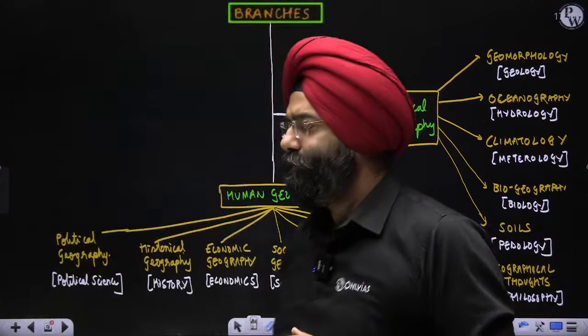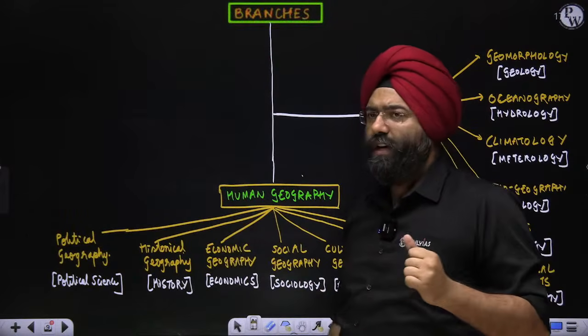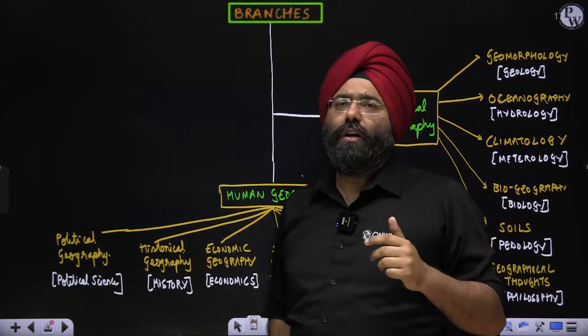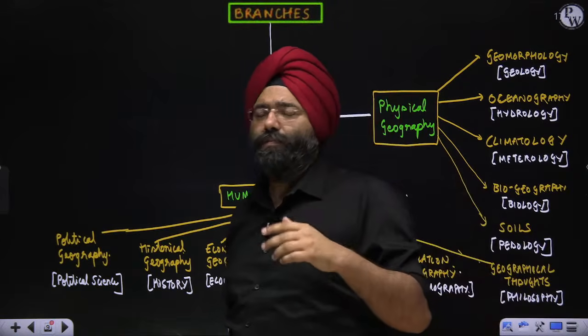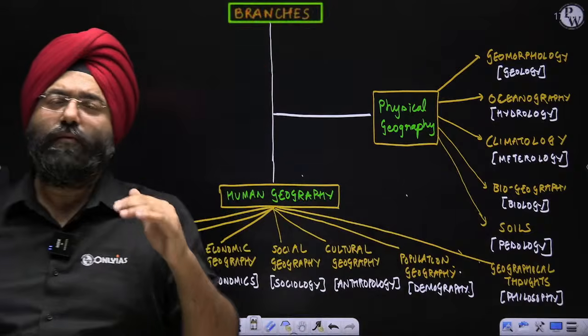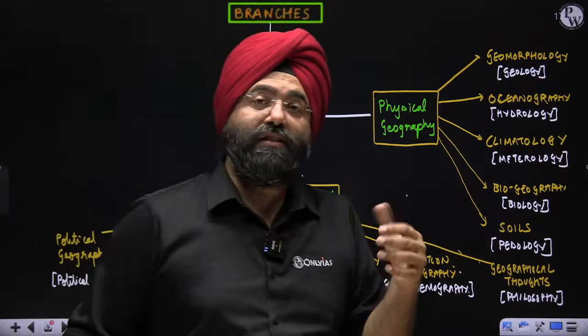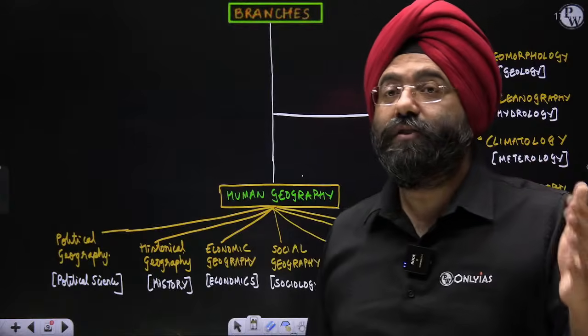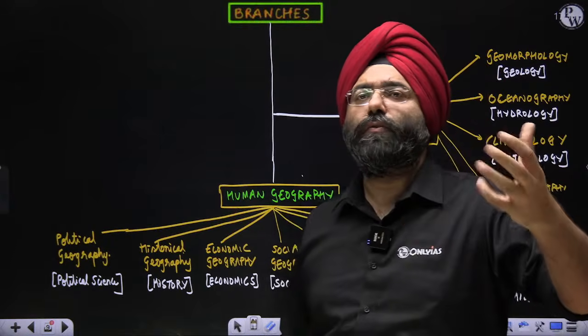Okay, let's see. Historical geography. Historical geography also talks about a lot of things that have taken place in the past, which have overlap with history: how history has influenced geography or geography has influenced history. So we basically take from the topic of history.